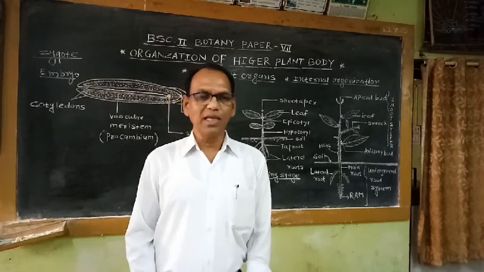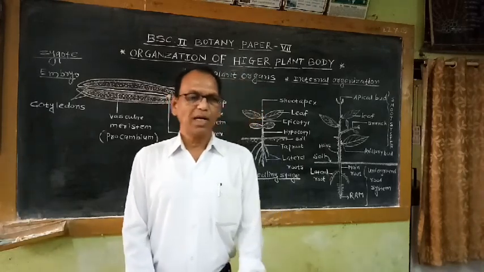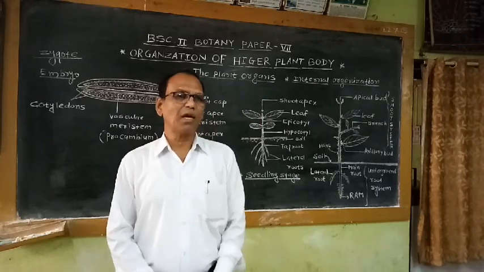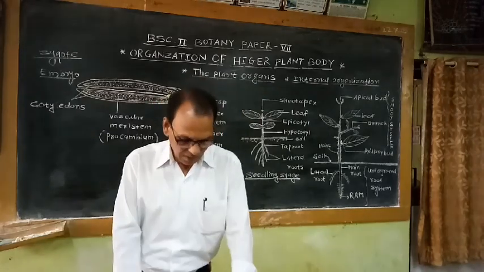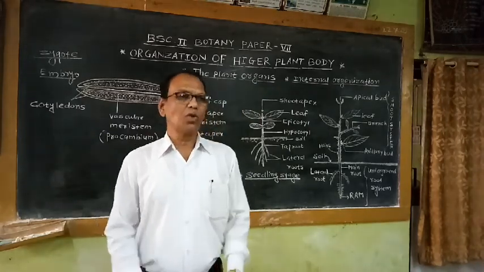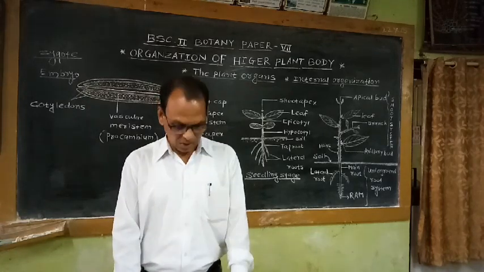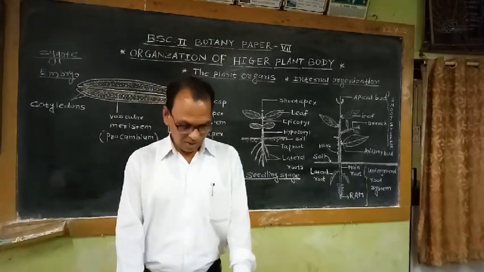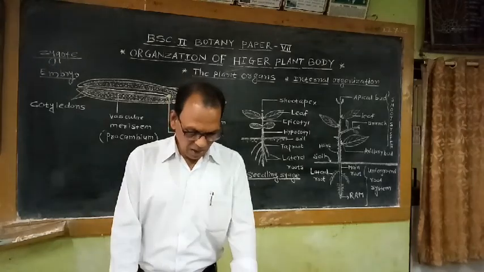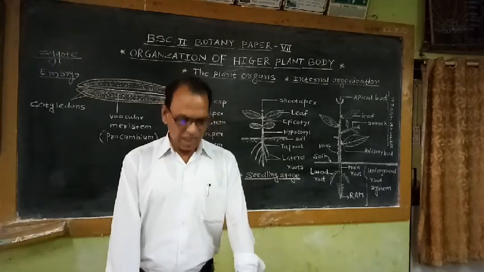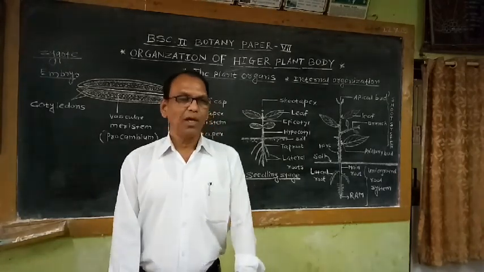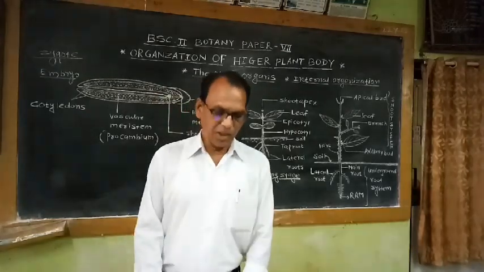It is decided by the genetic makeup of the particular species of plants. These two things, that means differentiation of tissues and morphogenesis, that means organ formation, are responsible for proper organization of the higher plant body as per their genetic nature.